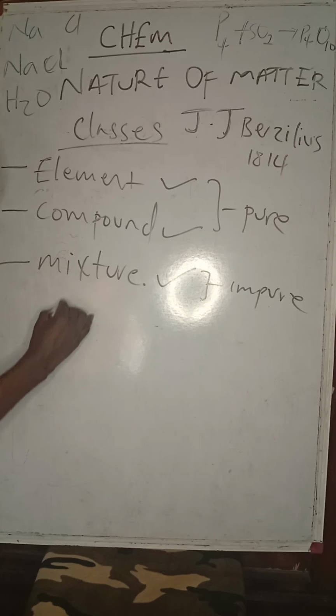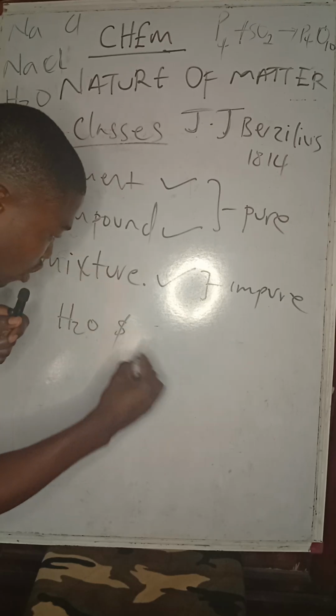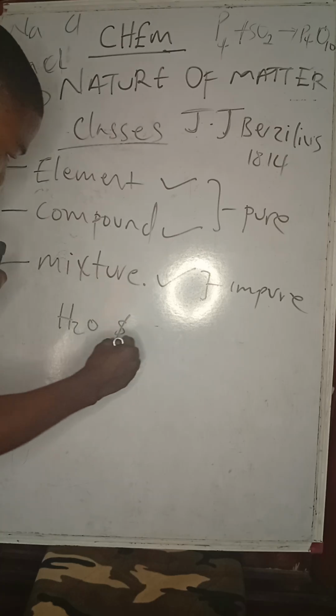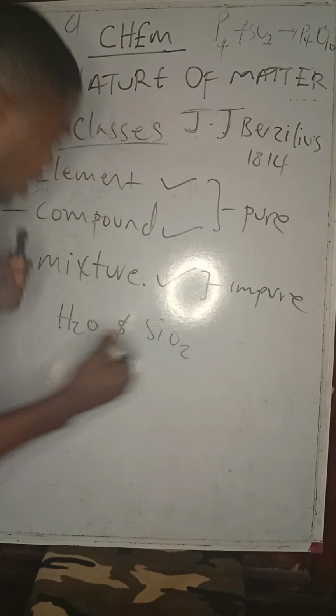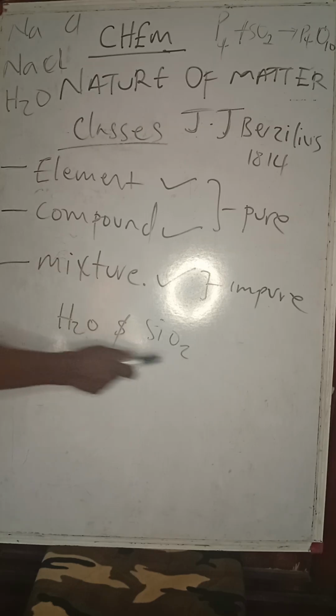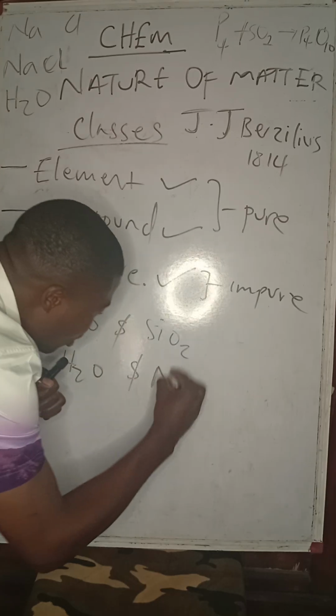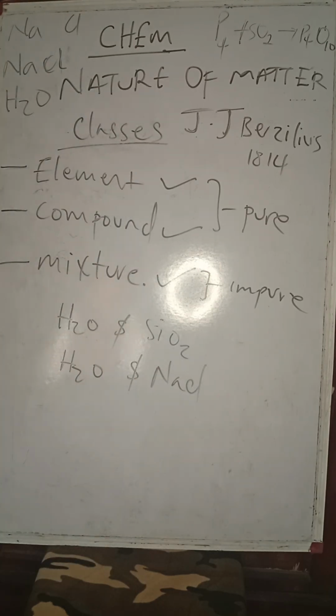An example of a mixture is sand and water. So I have H2O and sand. Sand is a compound called silicon oxide, SiO2. Yes, silicon oxide is sand. So I have a mixture of sand and water, for instance. I can easily separate it by various techniques, and these techniques are known as separation techniques. Sand and water I can easily separate using filtration. I can have salt and water also. Common salt is sodium chloride. Common salt and water can also be easily separated by a technique known as evaporation to dryness.